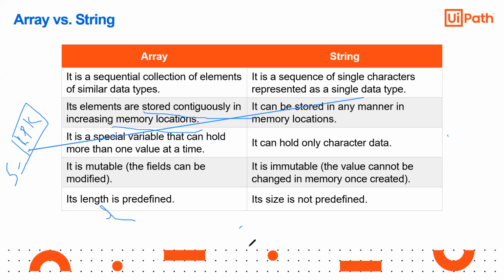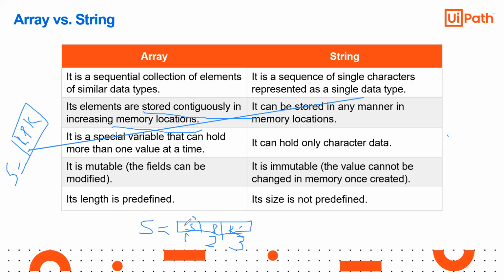S equal to, S in one memory location, P in another memory location, and K in another memory location. So this is location number 1, this is location number 2, this is location number 3. That's what storing the data in increasing, continuous memory locations means.